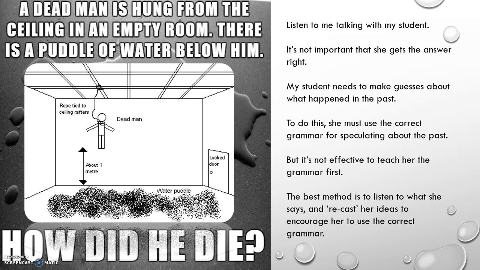Mm-hmm. Okay. So you think a ghost? Yeah. So the ghost must have lifted him up. Oh, I think the ghost is smart here. I think the ghost tried to drowning that man. Well, he might have tried to drown the man. Are you sure about that? He might have tried, yeah.